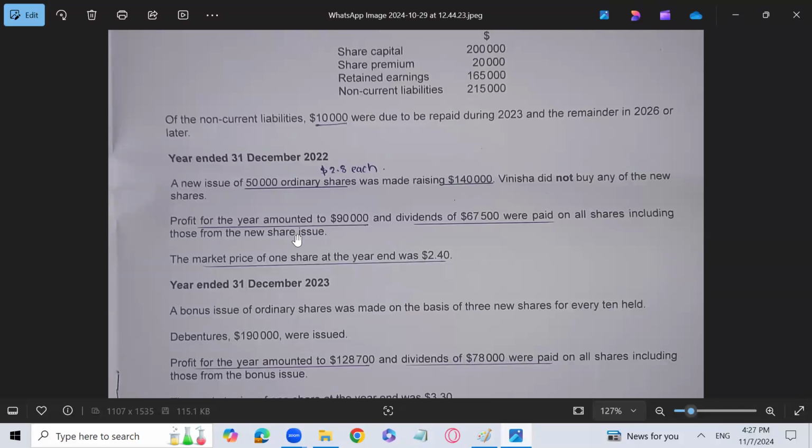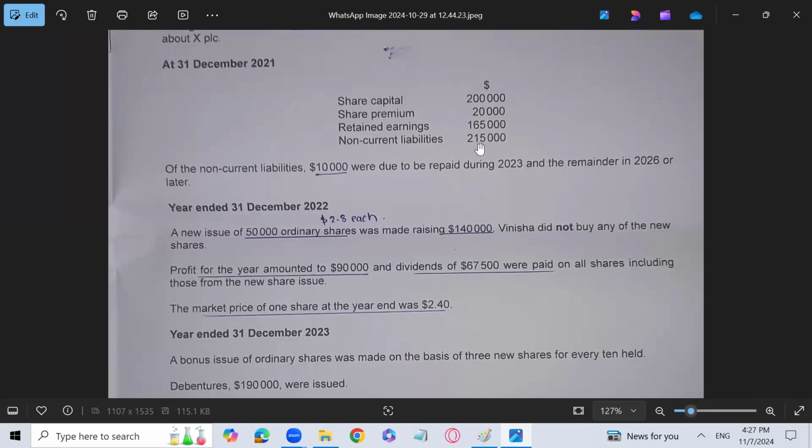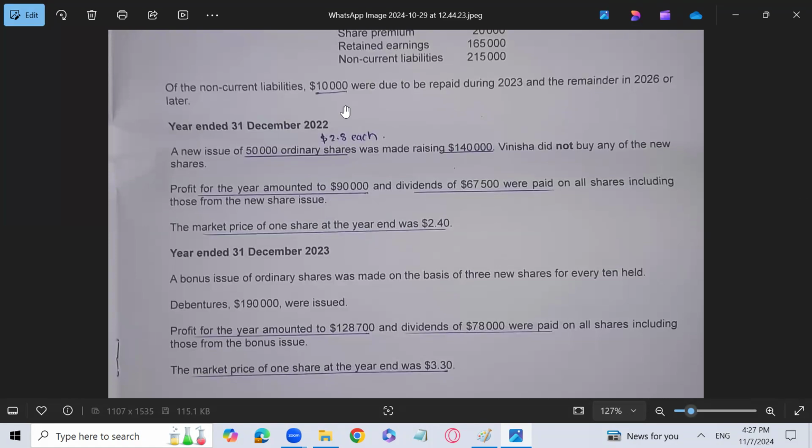It is clearly mentioned that non-current liabilities at 31st December 2021 were 2,15,000. But out of that, it is clearly stated that 10,000 is supposed to be repaid during 2023. It means that out of 2,15,000, 10,000 in 2022 will become a current liability because it is supposed to be paid in the next year. Whatever is going to be paid in the next year is a current liability. So the remaining is going to be the non-current liabilities for 2022. We are done with that.